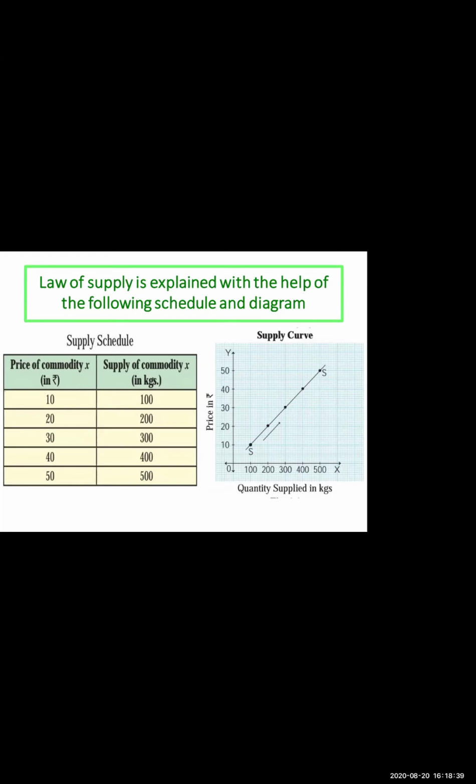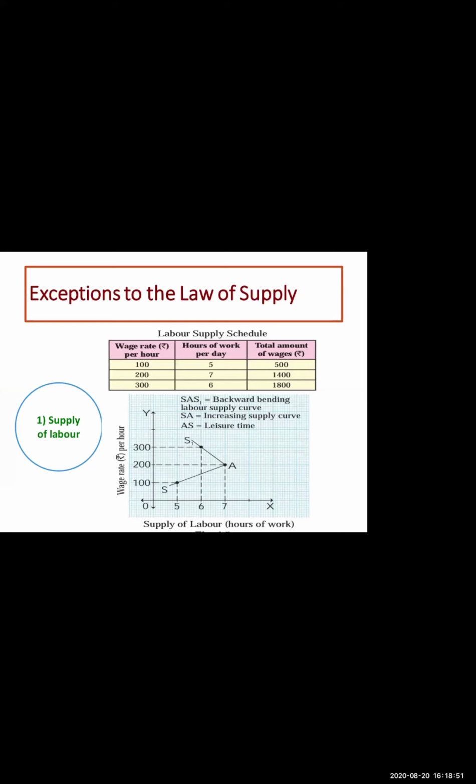Okay. So next part is of our exceptions. Now, what is the meaning of exception? Exception means that this law is not going to be applied on a few of the topics. There are total 5 exceptions to the law. First one is supply of labor. Second is agricultural goods. Third is urgent need for cash. Fourth, perishable goods. And fifth, rare goods. Of all the exceptions, this first one is quite lengthy, and this is actually happening in our economy.